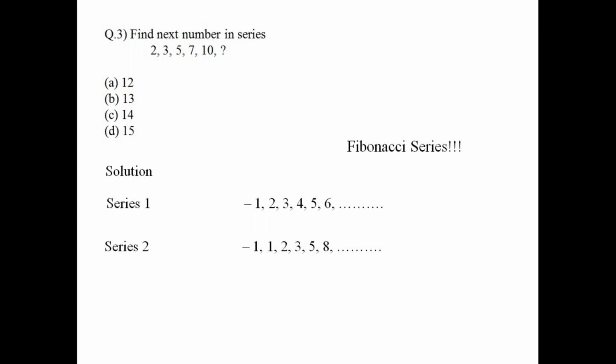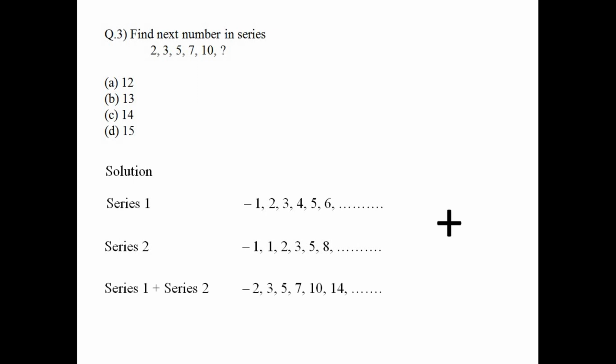So these are two series, and what we do is add these two series. What do we get? Series 1 plus series 2 becomes 2, 3, 5, 7, 10, 14. You can just check the question now. It's exactly matching 2, 3, 5, 7, 10, and obviously the next number will be 14. These are two very easy series, but it's very difficult to recognize them when both are added together. So the correct answer is 14.